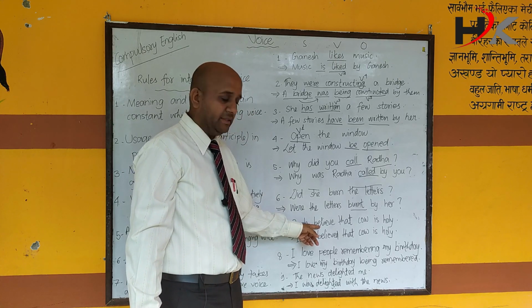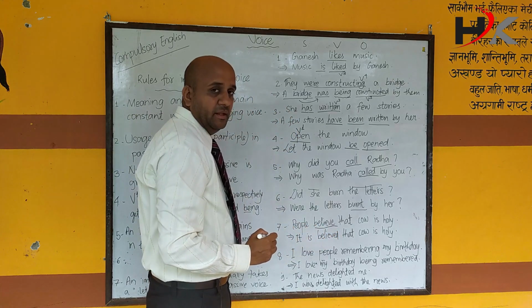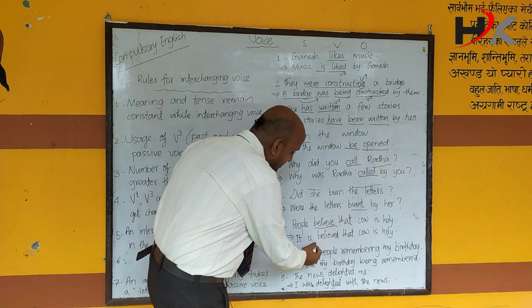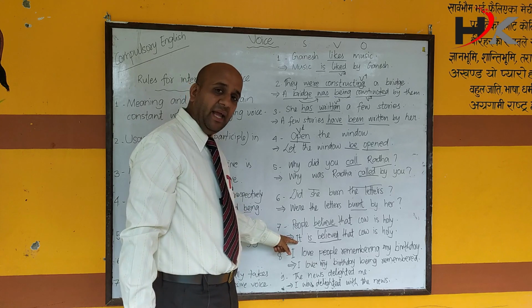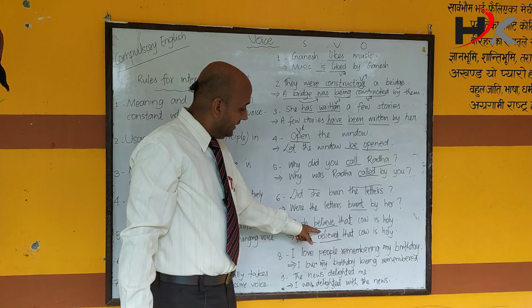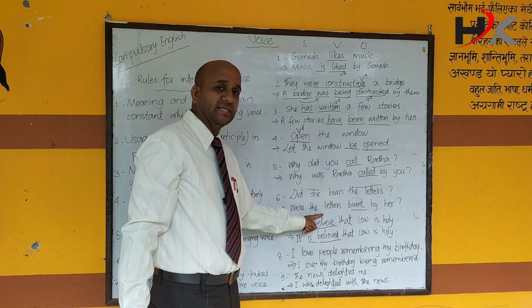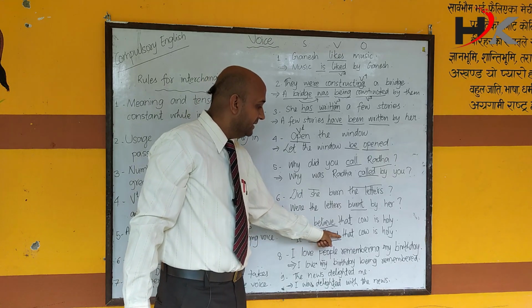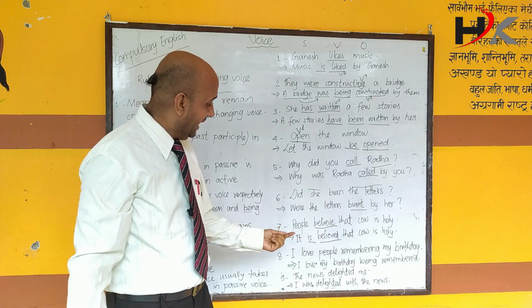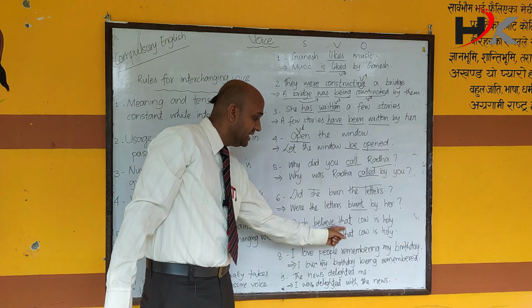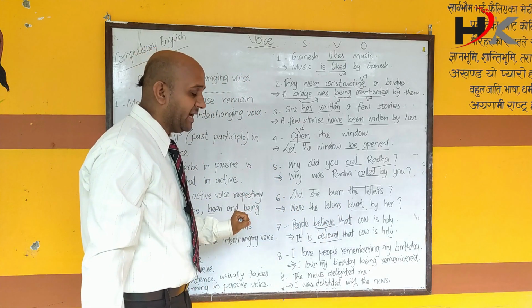People believe that cow is holy. People believe. Therefore, it is believed. The word "people" gets replaced by the word "it". The single word "believe" now becomes two words, "is believed", because it was in present tense. It is believed that cow is holy. Rest of the part of the sentence remains the same. As soon as you get done with the first part of the sentence, the next part is written as it is. We make no change.